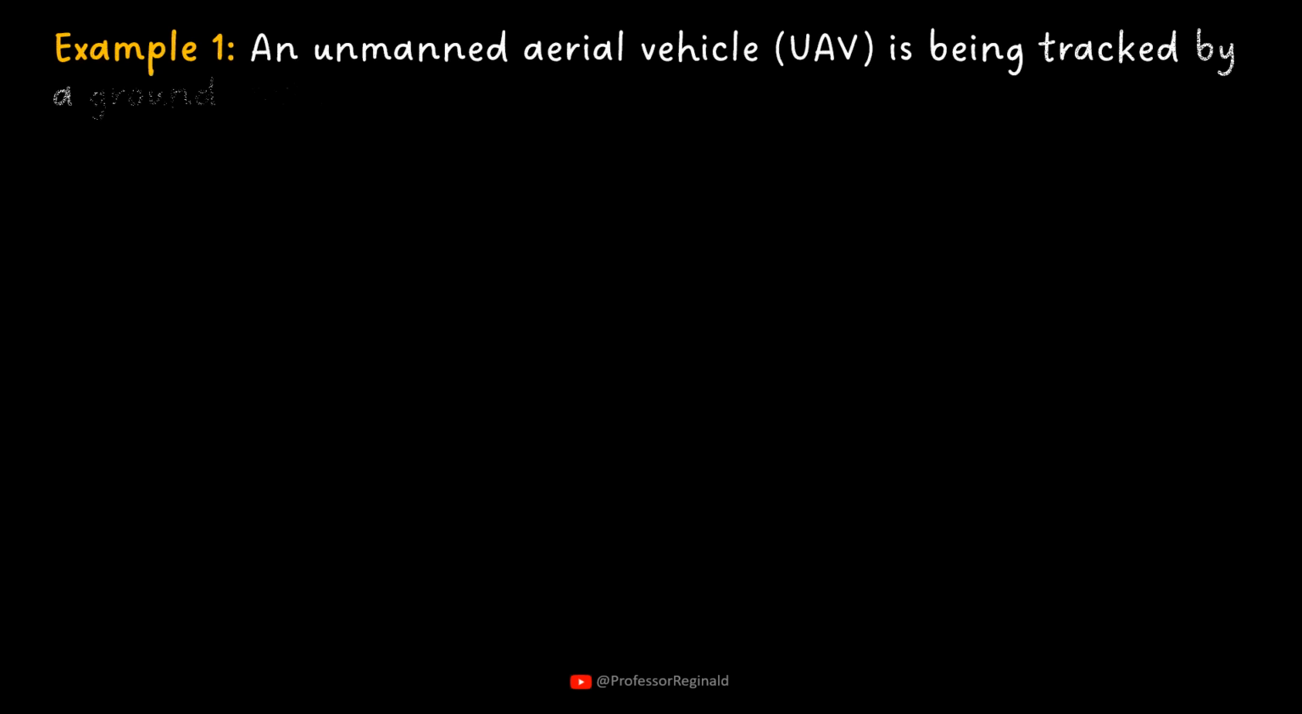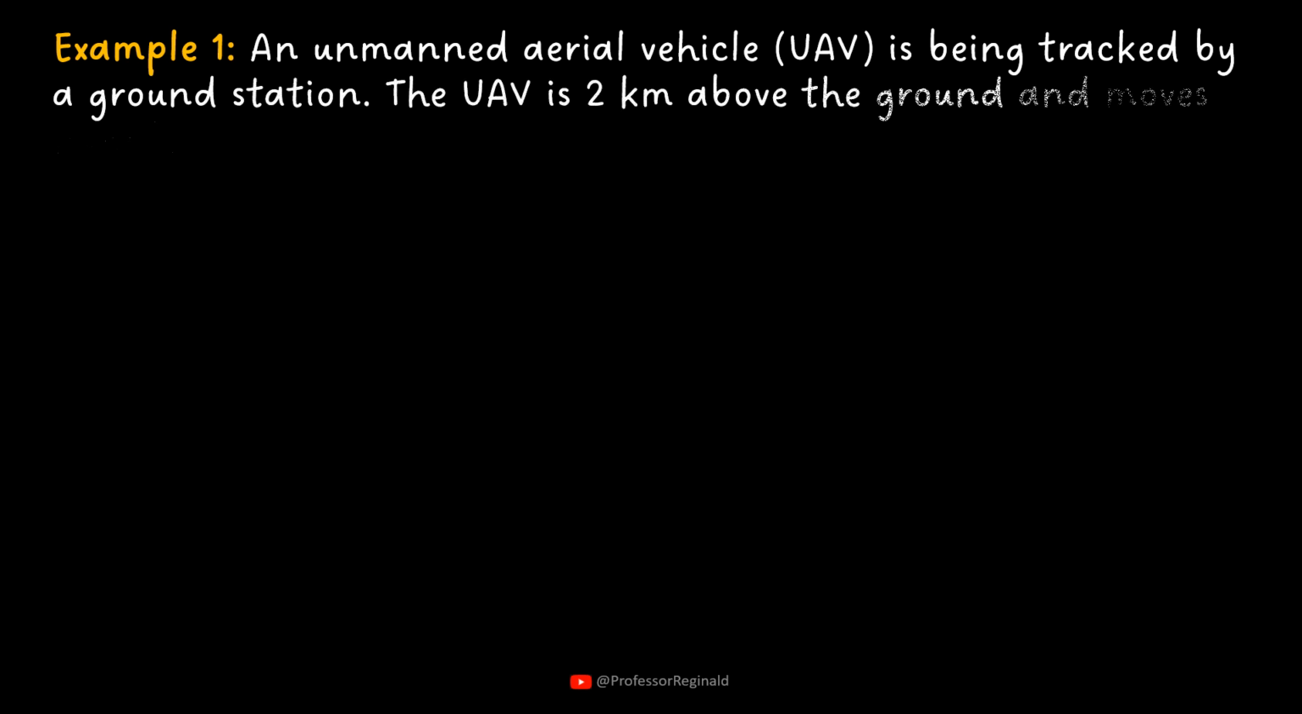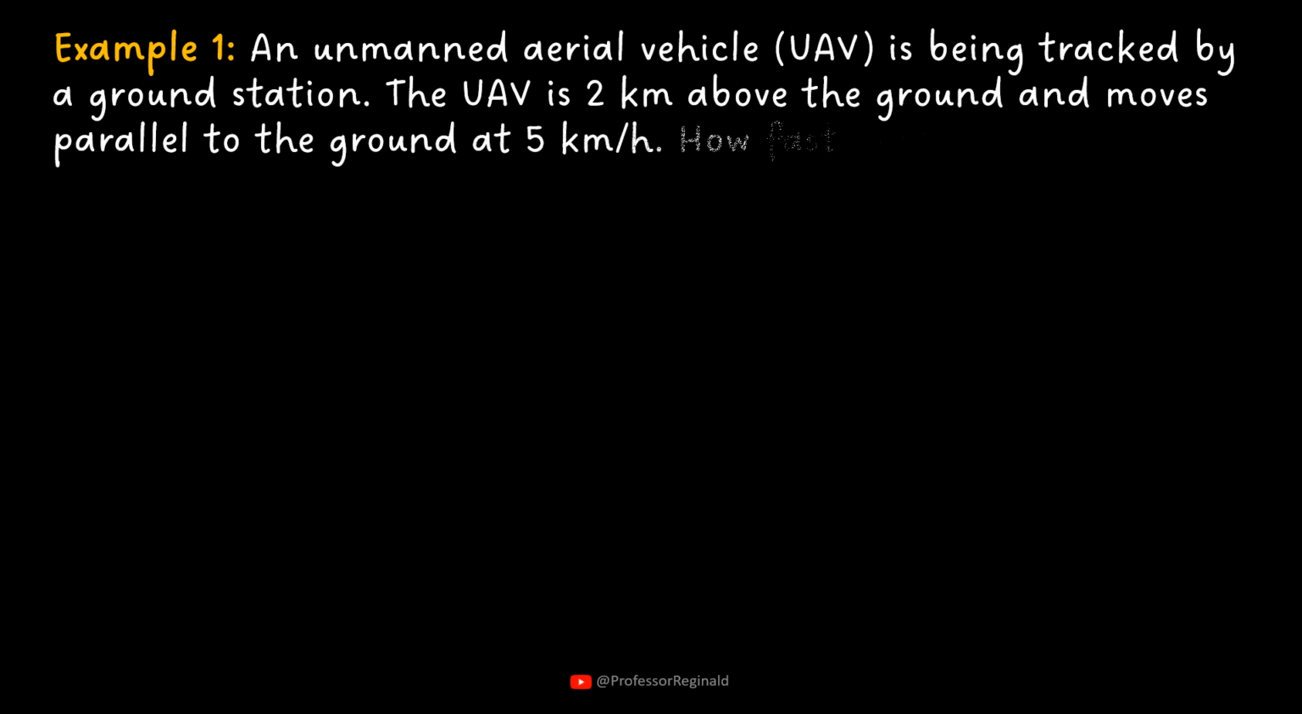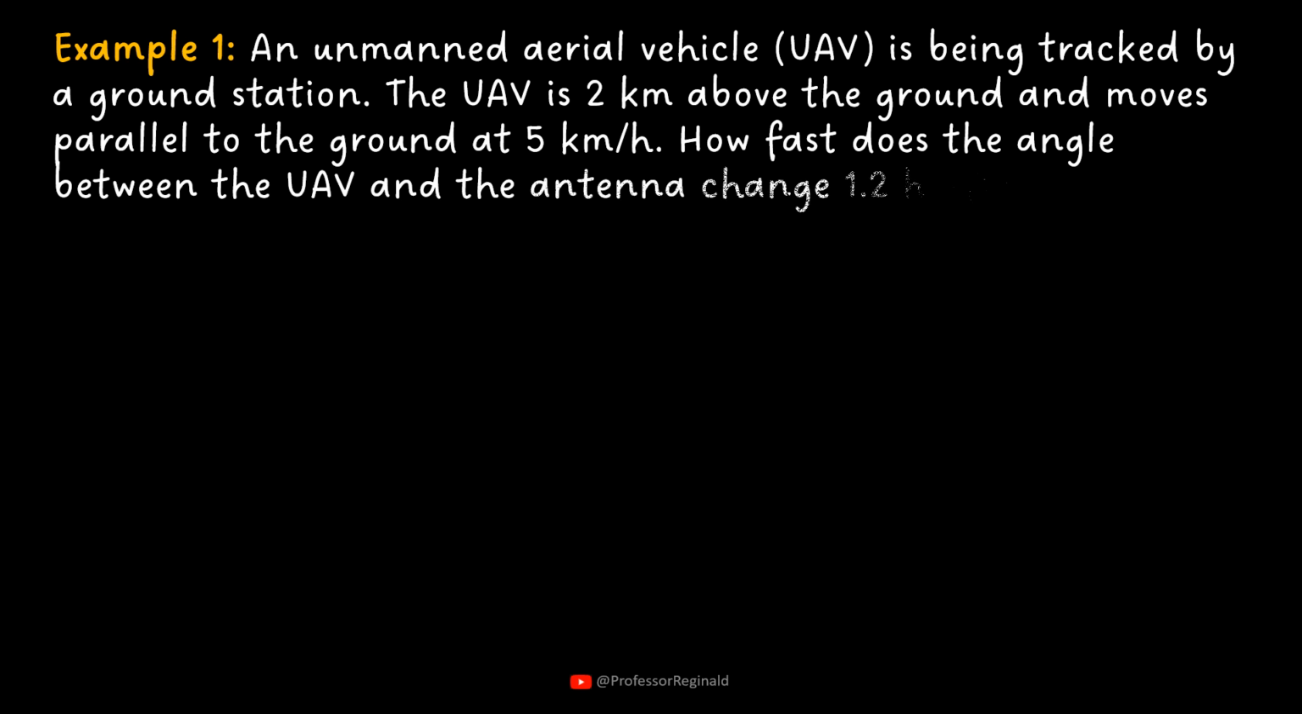Example 1. An unmanned aerial vehicle is being tracked by a ground station. The UAV is 2 kilometers above the ground and moves parallel to the ground at 5 kilometers per hour. How fast does the angle between the UAV and the antenna change 1.2 hours after the UAV passed directly above the ground station?